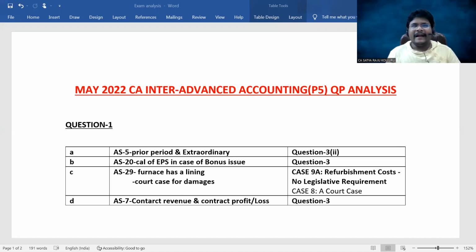Okay, and I just want to give one comment before proceeding with the lecture. The May 2022 P5 Advanced Accounting question paper almost covered 90 marks directly from our material. And the question paper is also not that lengthy. You can crack the question paper within the given reading time.